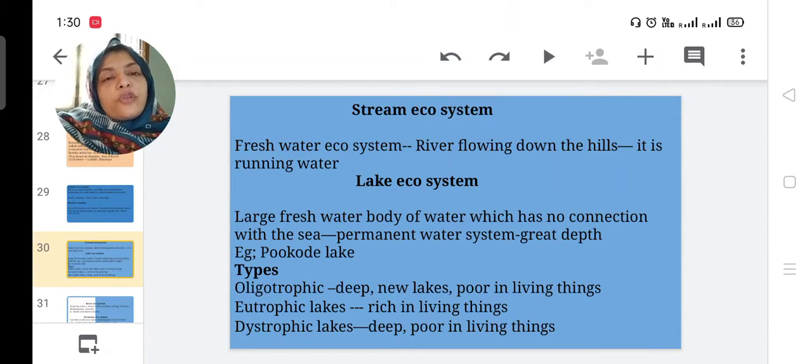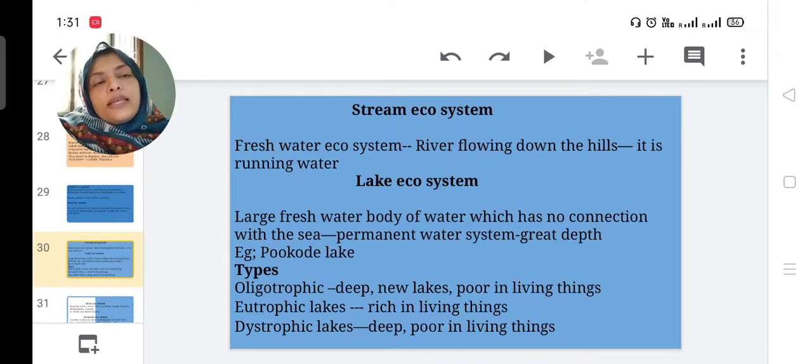Then stream ecosystem. It is also freshwater. River flowing from the top to the bottom of the hill. It is running water, very pure water. Then lake ecosystem, a large freshwater body of water which has no connection with the sea. Lakes have no connection with the sea or ocean. Permanent water system, great depth. For example, Pookode Lake is a pure water lake.